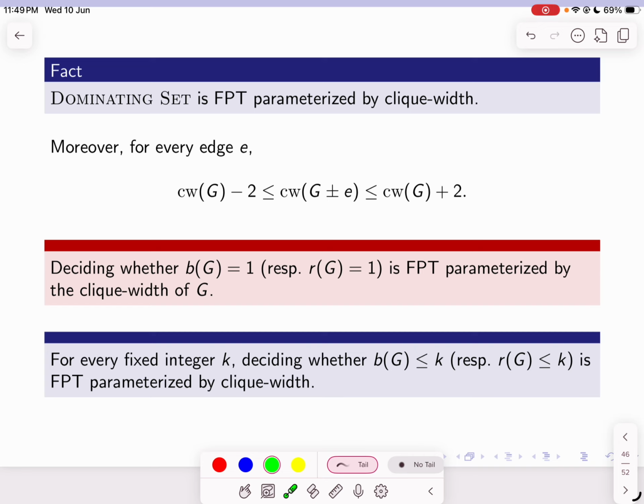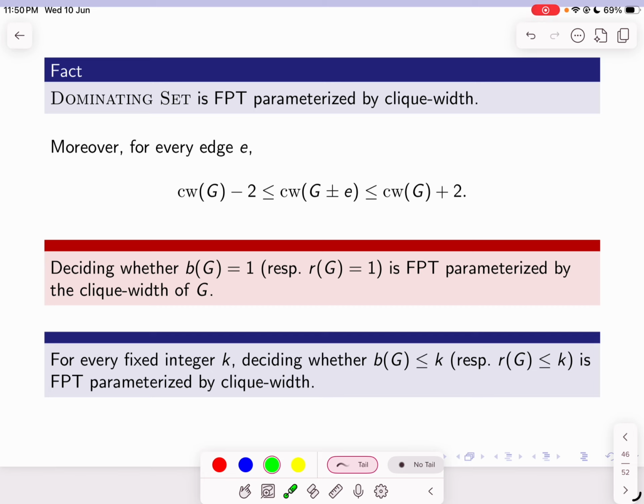However, by using the fact that the dominating set is FPT parameterized by the clique width and the fact that the addition and deletion of an edge changes the clique width of the graph at most by 2, we can prove that deciding if the bondage number equals 1 or the reinforcement number equals 1 is FPT parameterized by the clique width of the graph.